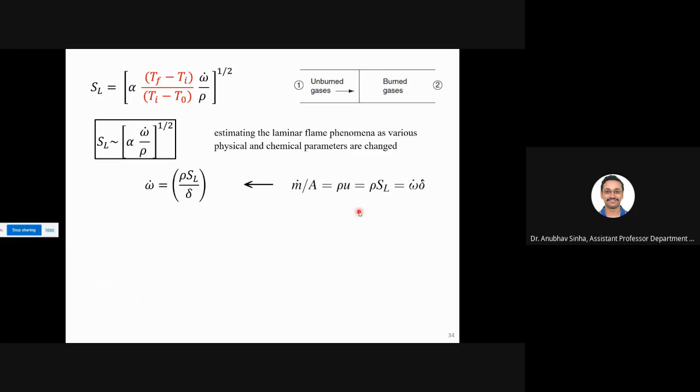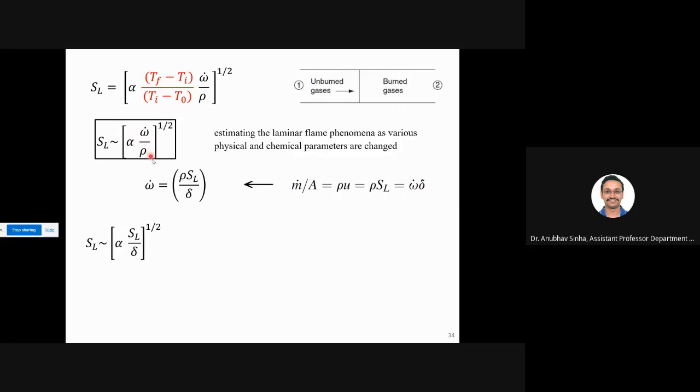I've just divided it, right? See the last two terms, if I divide, I will get omega dot. Now we have two equations. I know this is for SL, this is for omega dot. I want to eliminate omega and I want to find delta. So what I will do is, using this value, I substitute it in this equation and let us calculate for SL. So can I write SL like this?